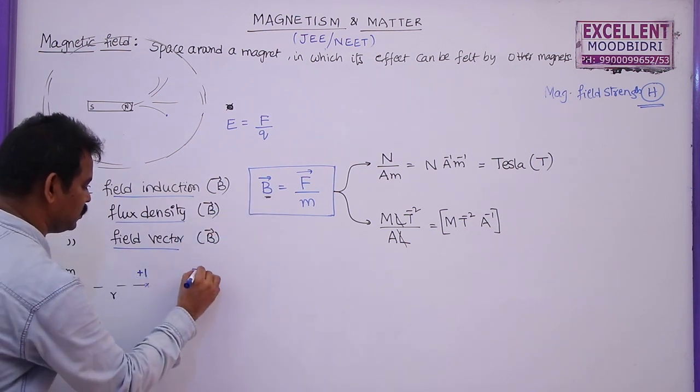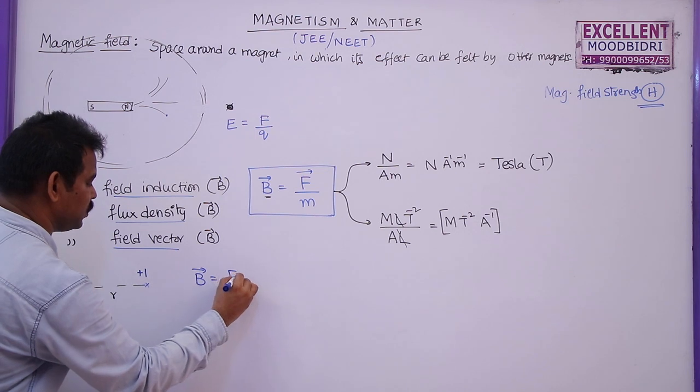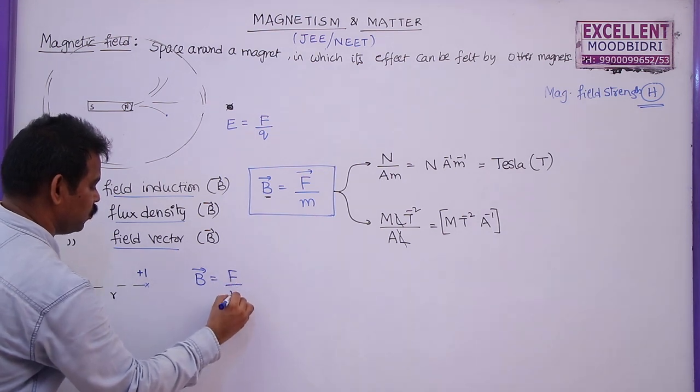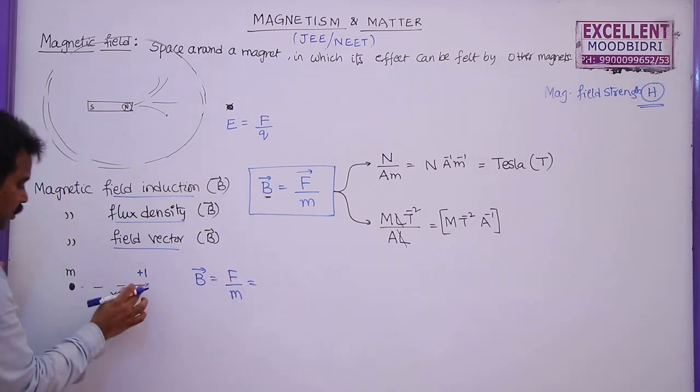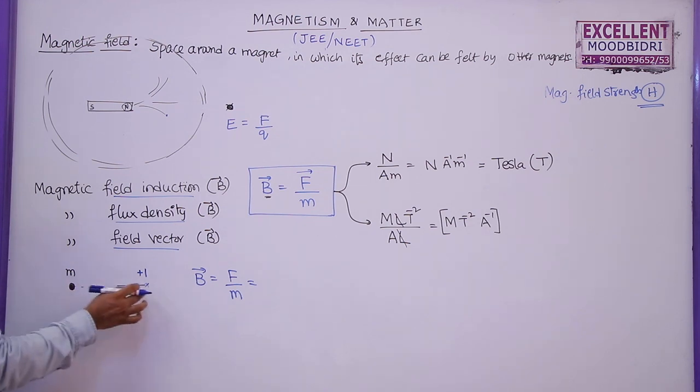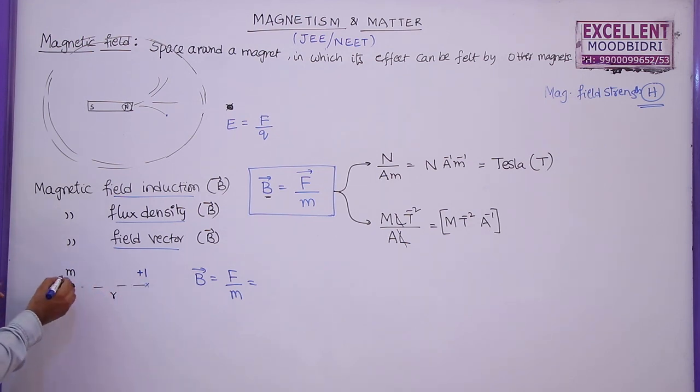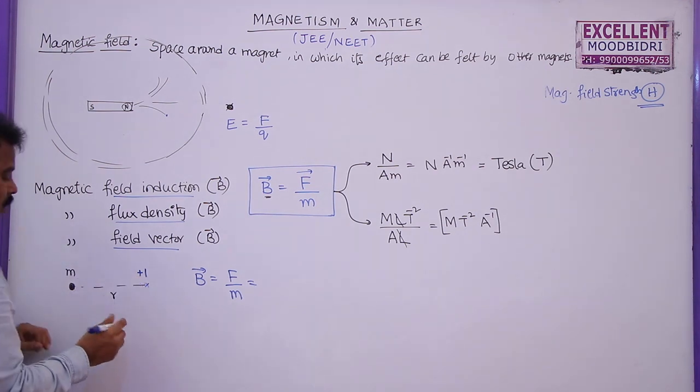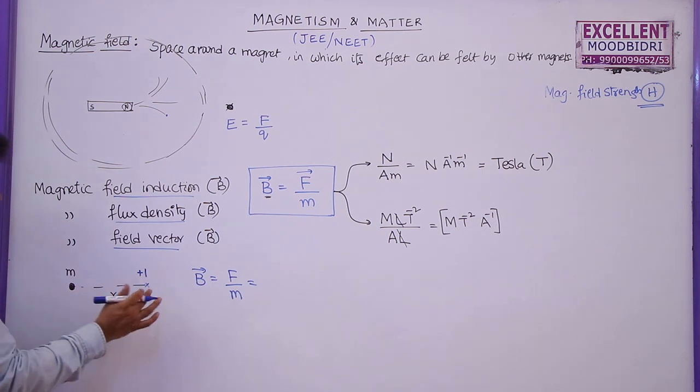B bar is given by the force experienced by unit north pole. So what is the force of attraction between these two? Whether it is attraction or repulsion, I don't know, because I don't know whether it is plus m or minus m. Let us say this is plus. These two repel each other. So what is the force between these two?